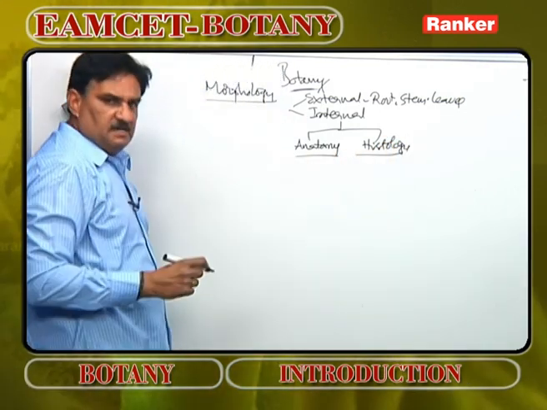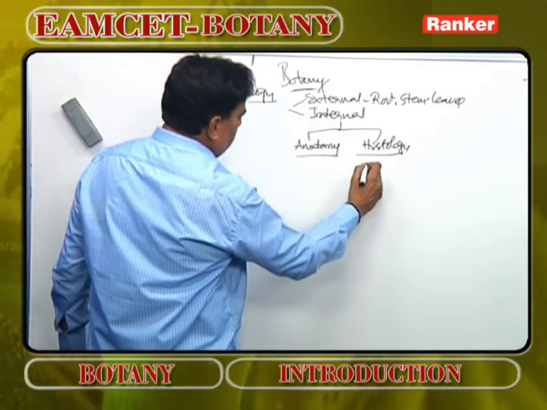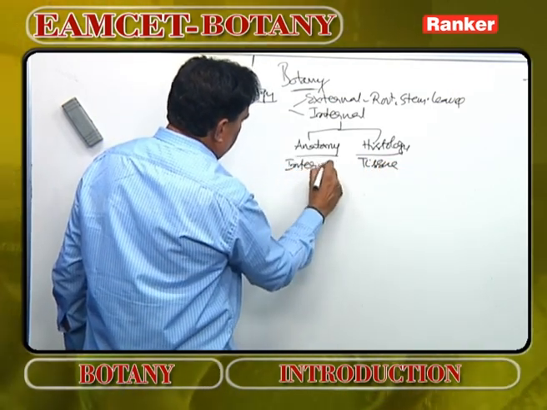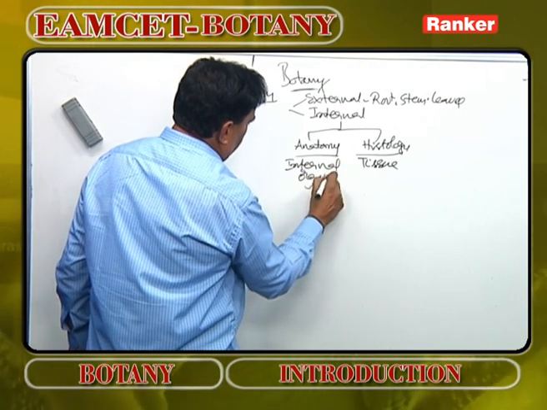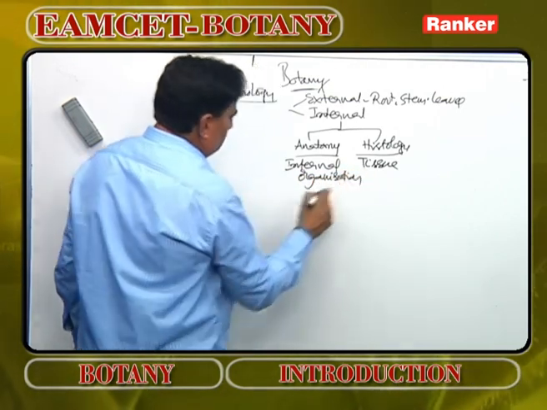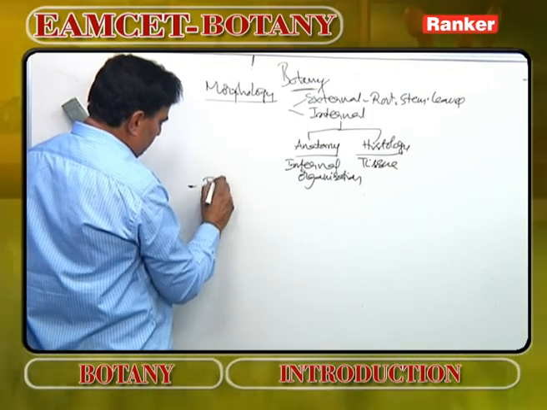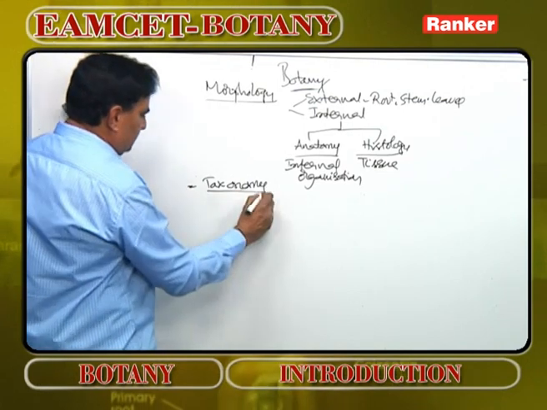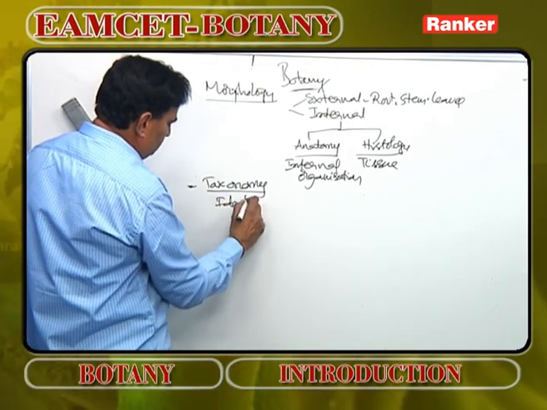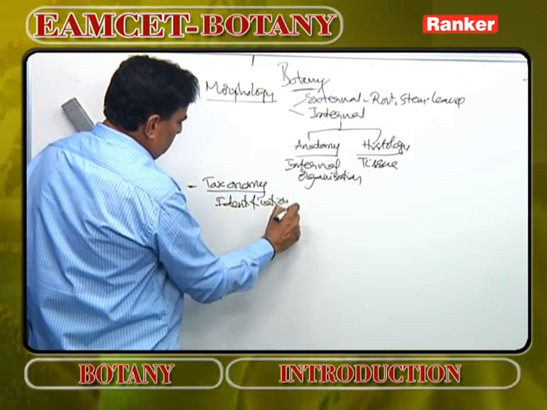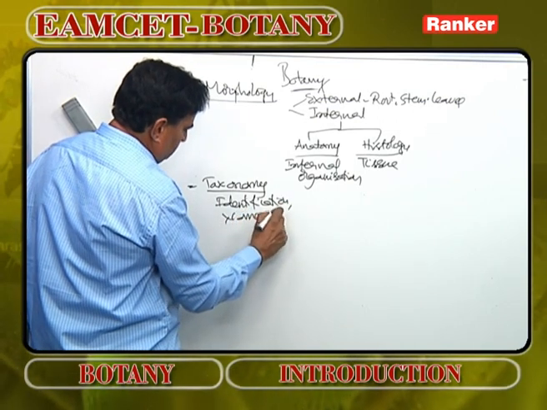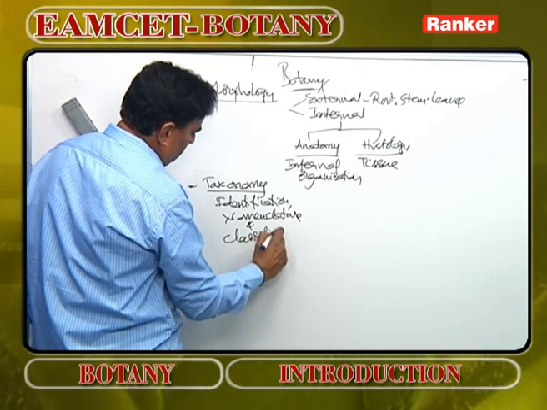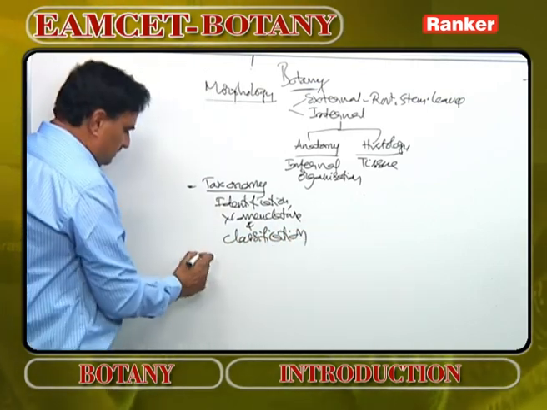Anatomy deals with organization of internal tissues. Histology deals with only tissues. Anatomy means internal organization of tissues. Then many branches like taxonomy deal with development or arrangement, with three aspects: identification, nomenclature, and classification of plants.